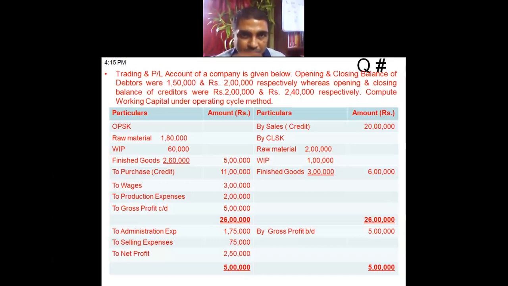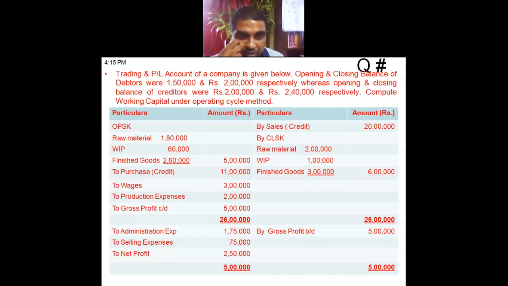Trading and profit and loss account of a company is given below. Opening and closing balance of debtors were 1,50,000 and 2 lakh respectively, whereas opening and closing balance of creditors were 12 lakh and 2,40,000 respectively. Compute the working capital on the basis of operating cycle. Particulars are given. Opening stock, raw material, WIP, finished goods are given. Purchases on credit are given.